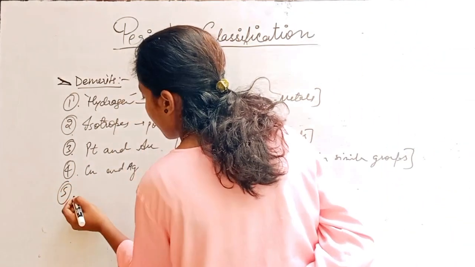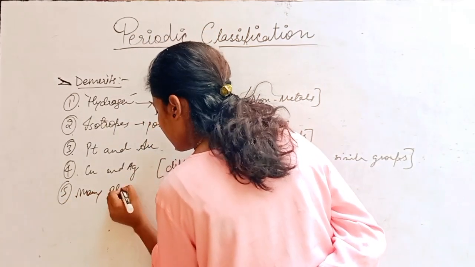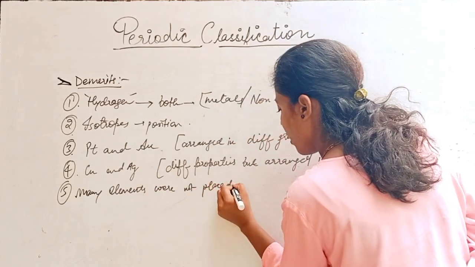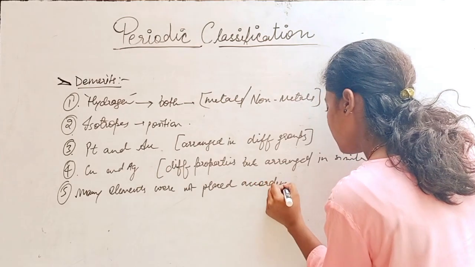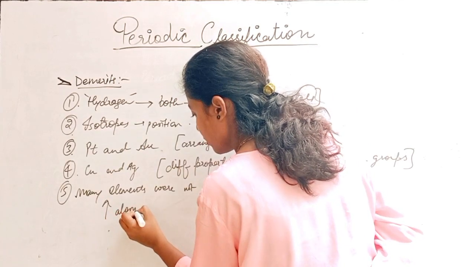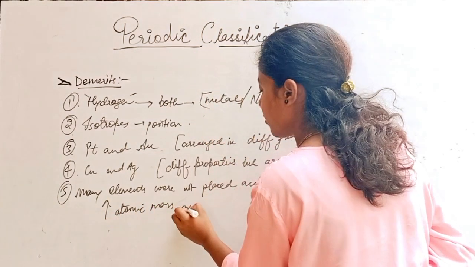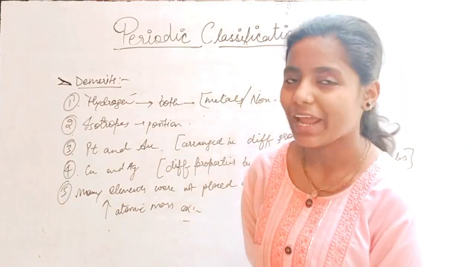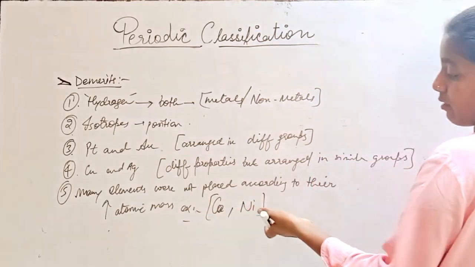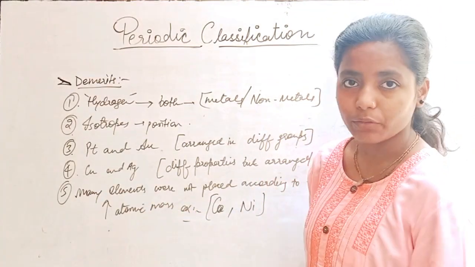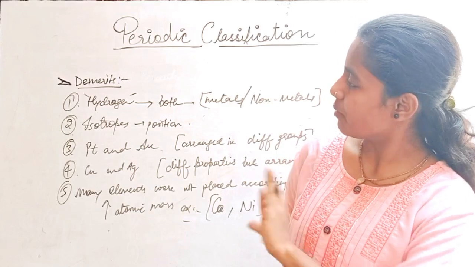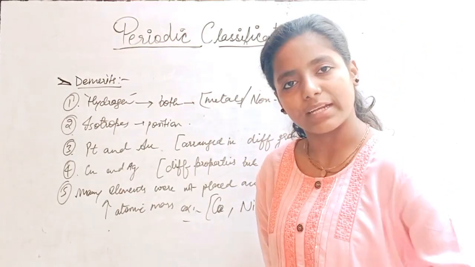Also, the fifth is that many elements were not placed according to their increasing atomic masses. You can write examples in the comment below, okay? An example could be cobalt and nickel. There is a huge difference between the atomic masses of the two, but still they are kept in the same group. So these were simple drawbacks, or limitations, of Mendeleev's periodic table.